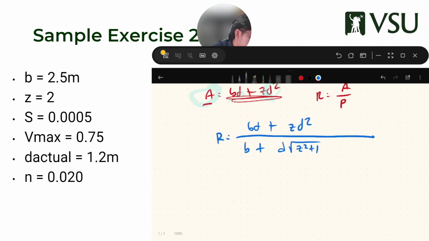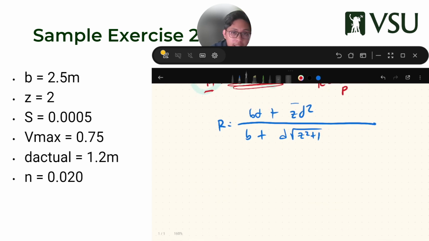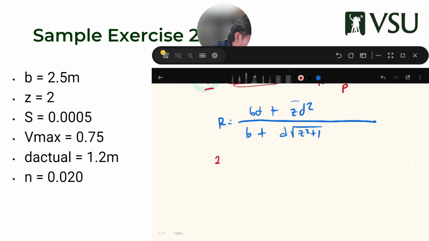Using that same notation I did earlier, B is equal to, what's our B? 2.5. 2.5D plus, what's our Z? It's 2. So it's 2D squared over 2.5 plus, what's this?